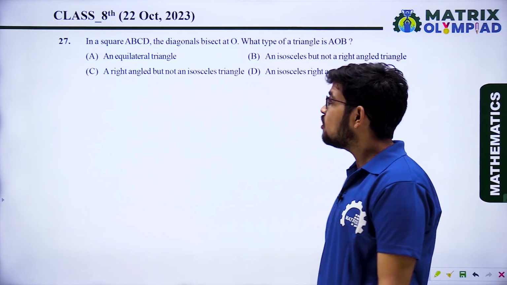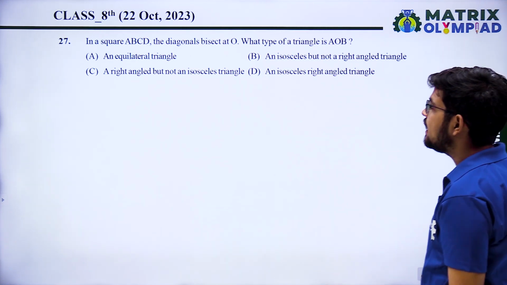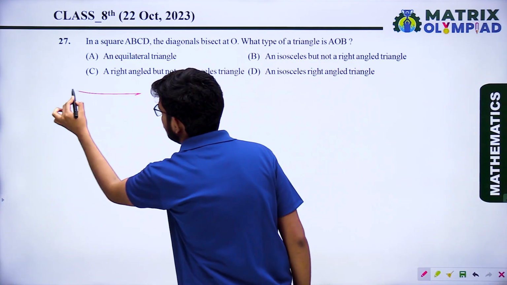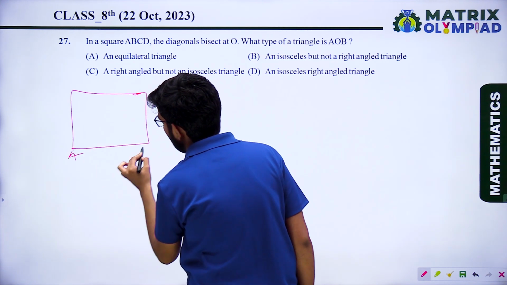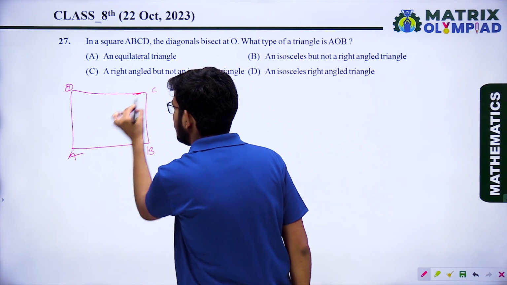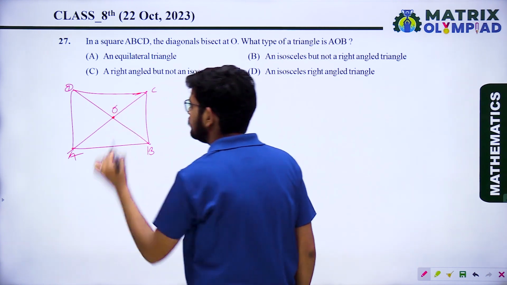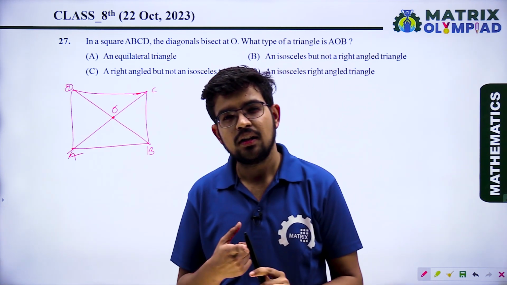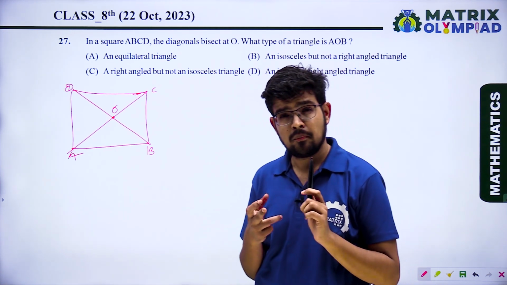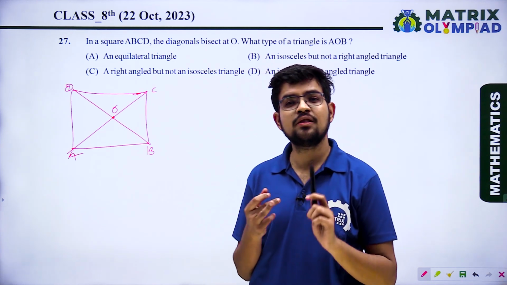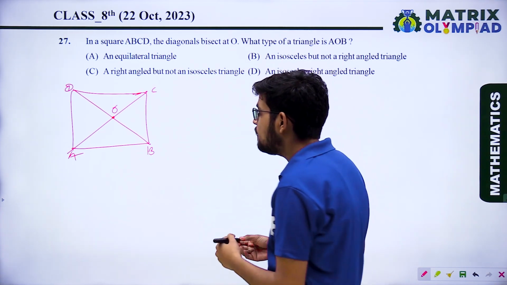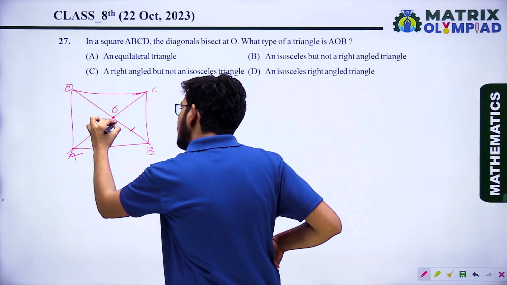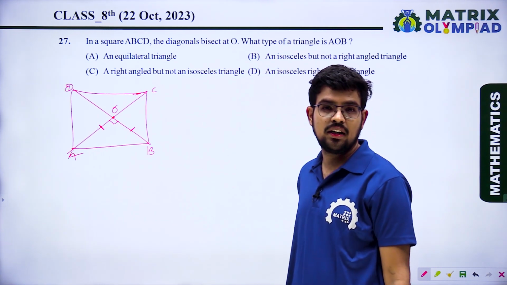Okay. Next question. In a square ABCD, the diagonals bisect at O. What type of triangle is AOB? It is saying that in a square ABCD, diagonals bisect at O. You know very well, diagonals of a square are equal. Diagonals of a square bisect each other. Diagonals of a square are perpendicular to each other. It means AO equal to BO, and the angle between the diagonals is also a right angle.